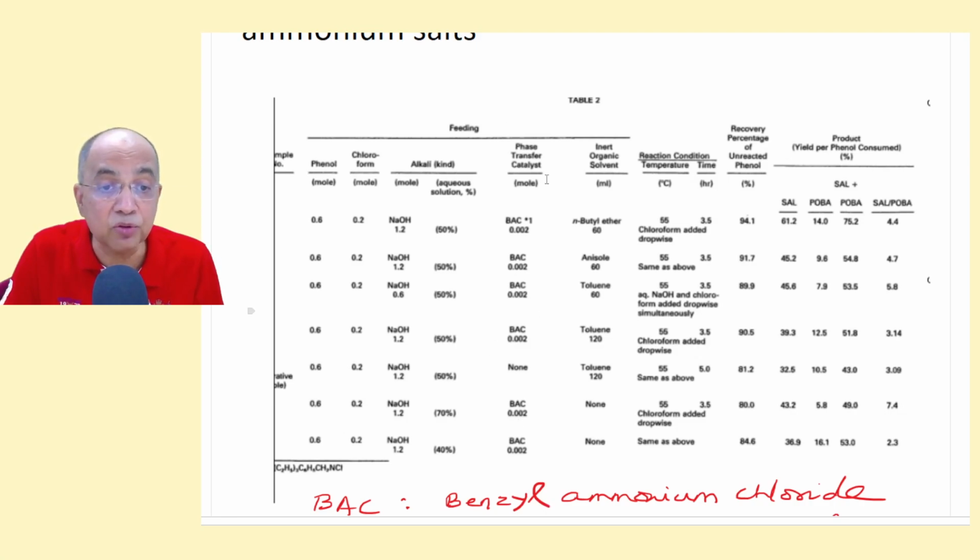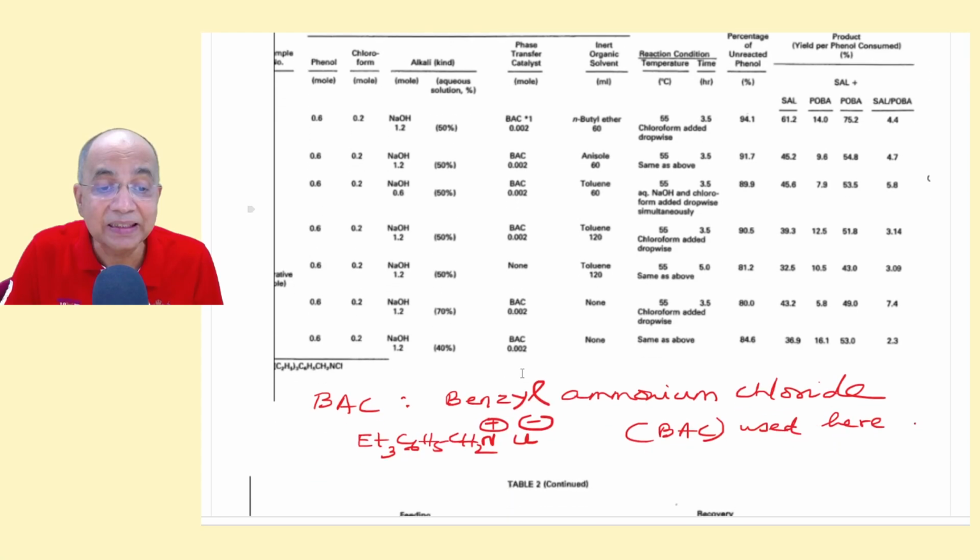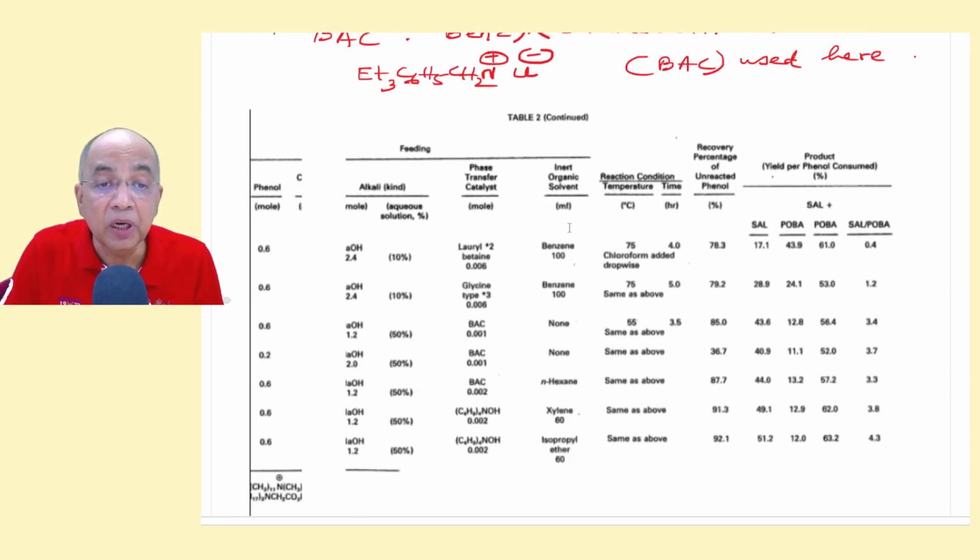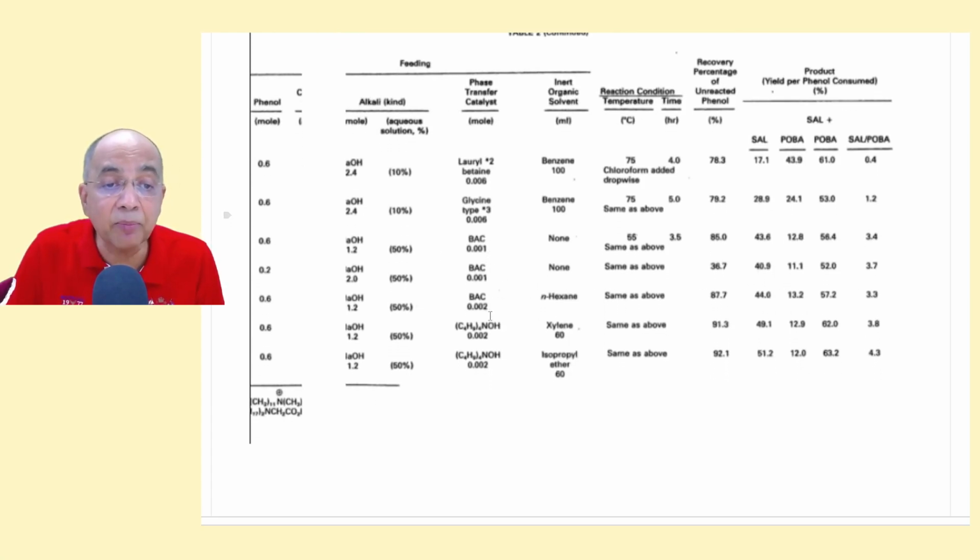This is another patent using BAC, invariably BAC. He also used another amphoteric surfactant, anionic lauryl betaine, glycine type, again with BAC, using different concentrations of alkali, NaOH, and some organic solvent was also used.